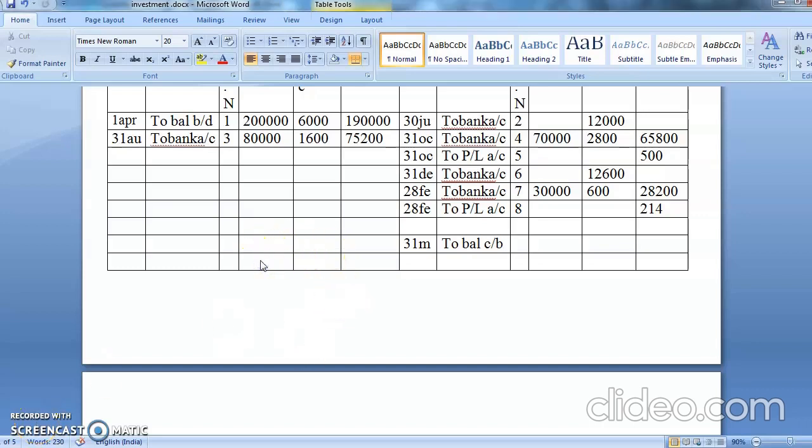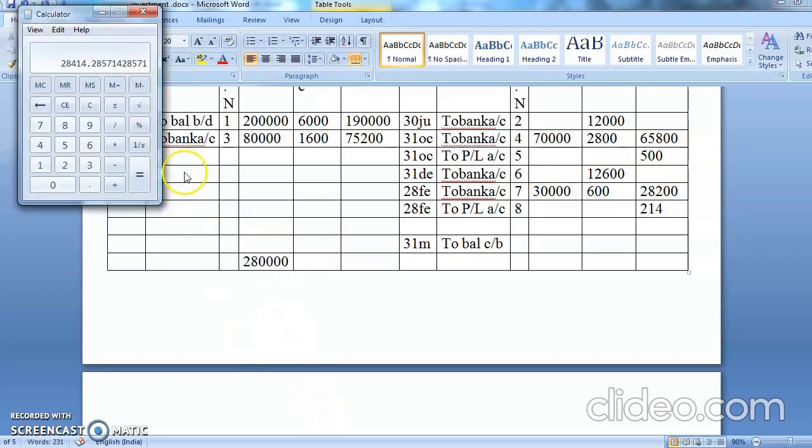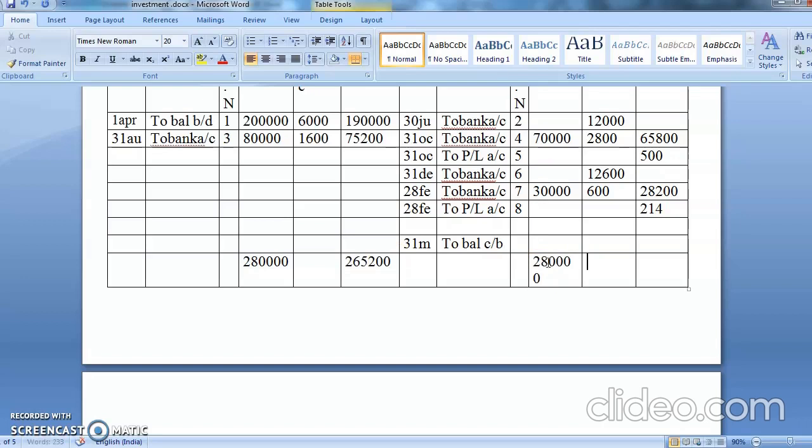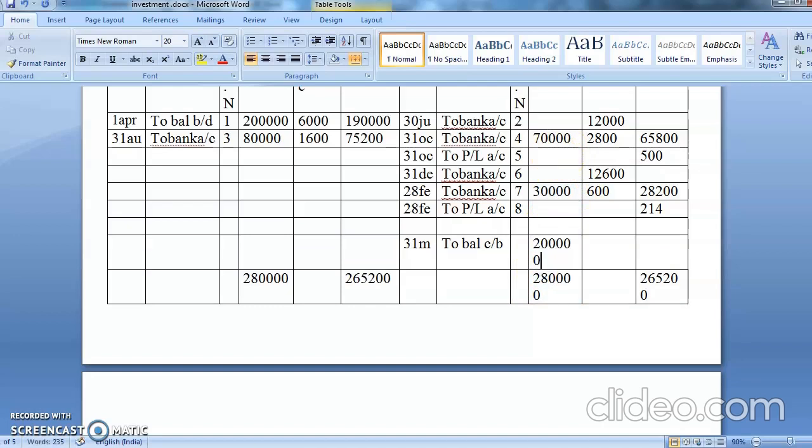This total is always higher at the end, I have always told you, because investment is an asset and an asset always has a debit balance. So 2,80,000 plus 75,200, that comes to 2,65,200. Here also it will come as 2,80,000, and here 2,65,200. From 2,80,000, 70,000 and 30,000, there is 1 lakh you minus, you get the figure here 2 lakhs.